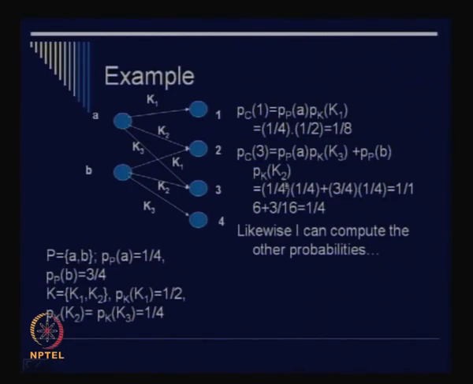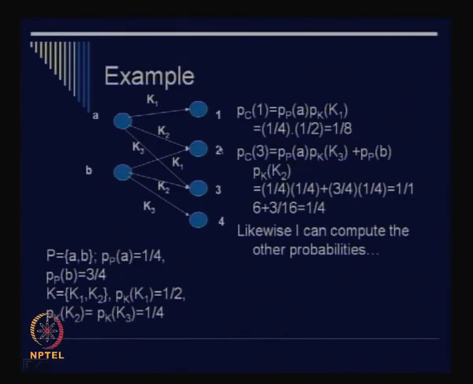So we can just simply multiply 1 by 4 with 1 by 4, add that with the product of 3 by 4 and 1 by 4, and this works out to 1 by 4, right? So this is actually 1 by 16 plus 3 by 16, okay. So it is equal to 1 by 4. Likewise I can also compute the other probabilities, right? So you see that we can obtain the probability of the ciphertexts as follows.